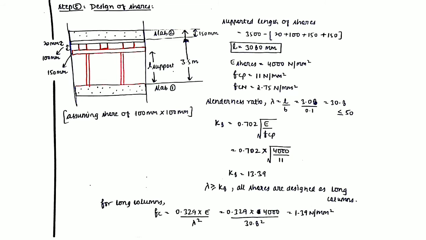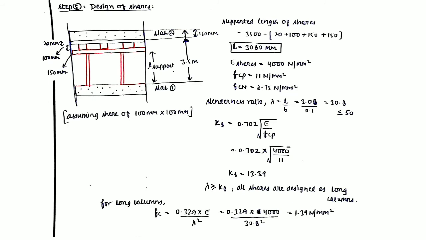Now you have to calculate the value of K8. K8 will be used to judge whether the shore should be designed as a long column, as a short column, or as an intermediate column. So the value of K8 is 0.702 under root E divided by FCP. The value of E is known, the value of FCP is known. You can calculate the value of K8, and it is coming out to be 13.39. Since lambda is greater than K8, all the shores will be designed as long columns.